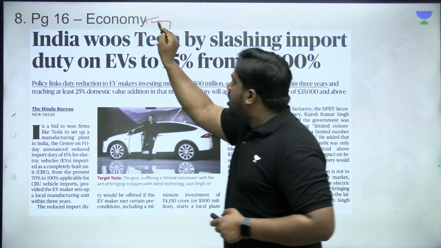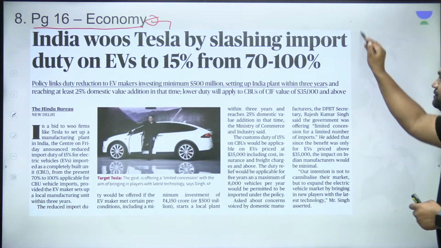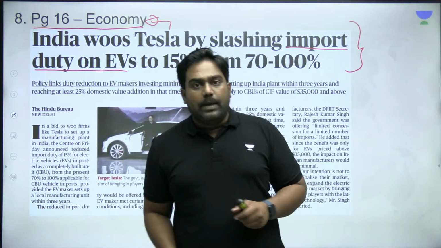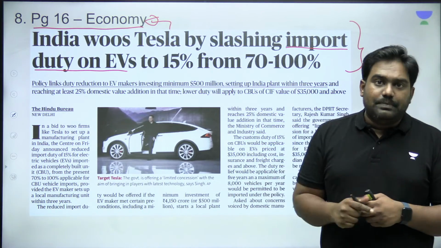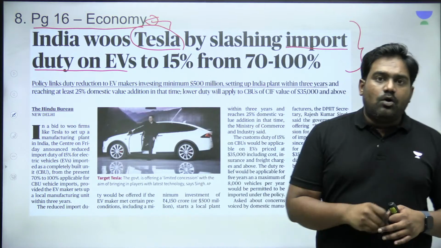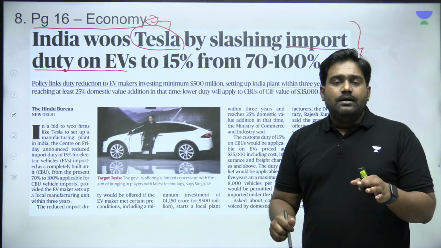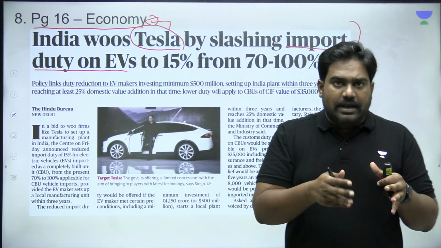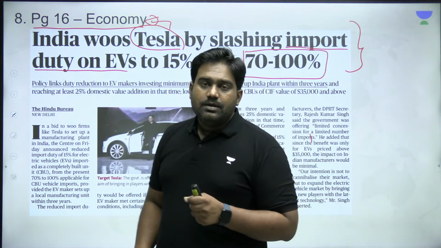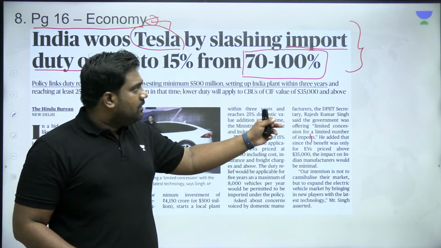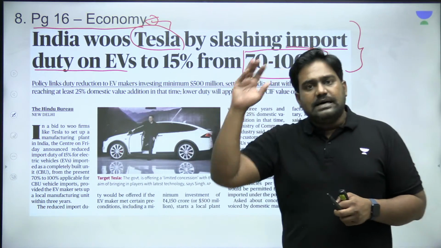Coming to the last article from Economy on page 16, India has decided to cut import duties on import of electric vehicles. This is being done primarily to attract the popular EV company Tesla. Tesla, owned by Elon Musk, has been hesitant to enter the Indian market because currently, if a fully assembled EV car is imported into India, the taxes, import duties are in the range of 70 to 100%, which is basically a trade barrier, right? This is a complete trade wall that prevents any kind of import of assembled vehicles into India.